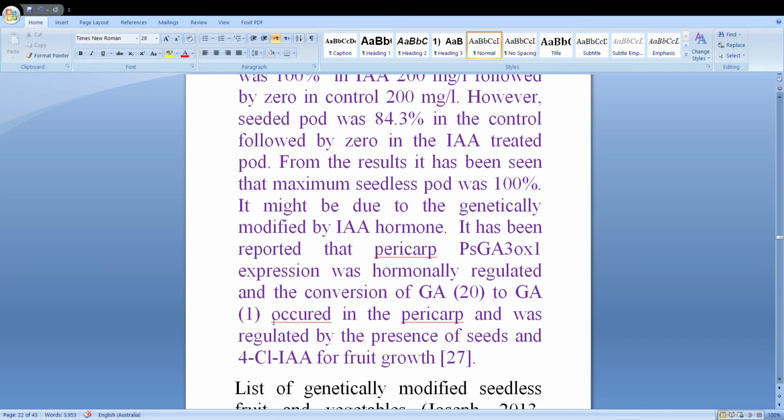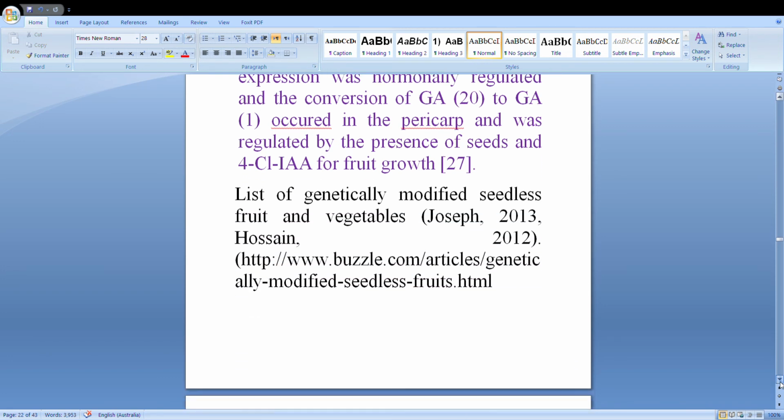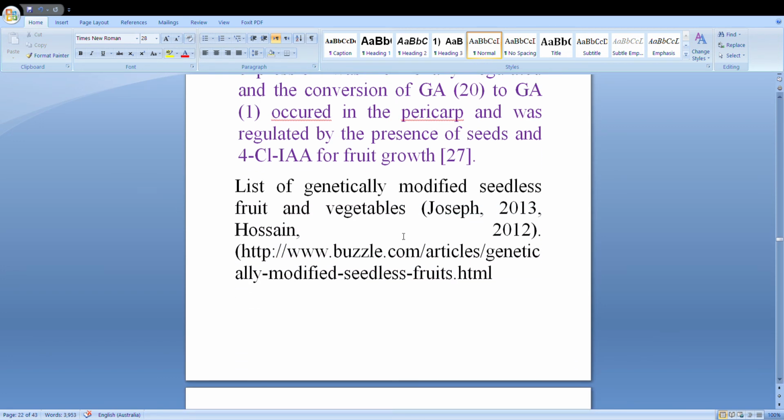The gene makeup, the structure of the gene, means the characters of the gene have been changed, regulated by the presence of seeds and the forced signal for fruit growth. You can see here a list of genetically modified seedless fruits and vegetables, Joseph 2013, and the different ones. This is the website.